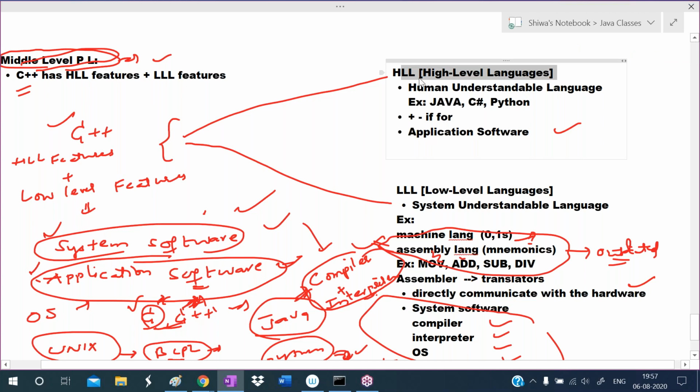So it is programmer friendly. High level language is programmer friendly. Low level language is computer friendly, device friendly. This C++ has both high level language features as well as low level language features. It is suitable to develop both system software and application software. High level languages are suitable to develop application software. Low level languages are suitable to develop system software. Whereas C++ is suitable to develop application software as well as system software. So you can say C++ is a middle level programming language.